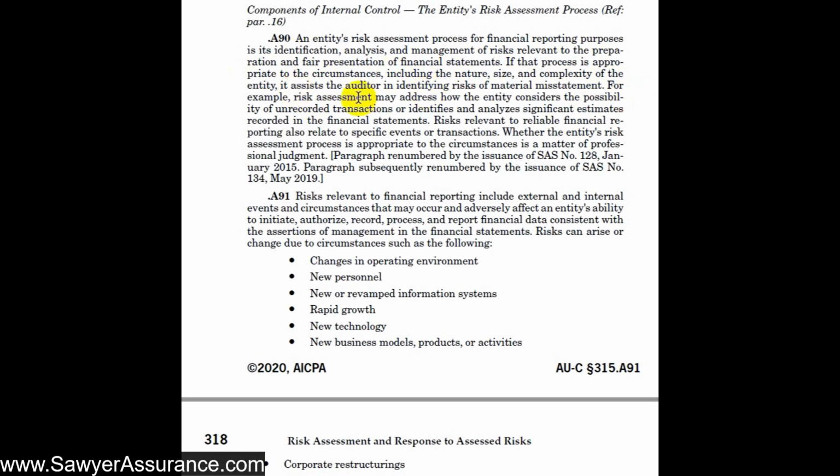So for example, once we gain an understanding of the entity's risk assessment process, it might show how the entity addresses and considers the possibility of unrecorded transactions, or identifies and analyzes significant estimates that are recorded in the financial statements. And so based off of that, we would be able to gain an understanding of how the entity looks at these complex accounting transactions and be able to assess whether we think that the way they've treated the transactions is appropriate. And also down the road, help us to develop and design the additional audit procedures that we want